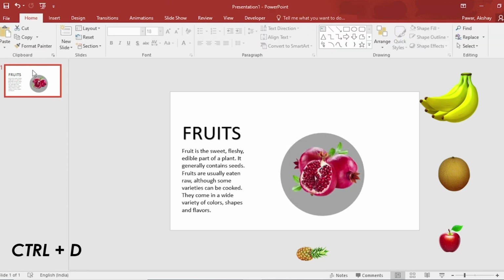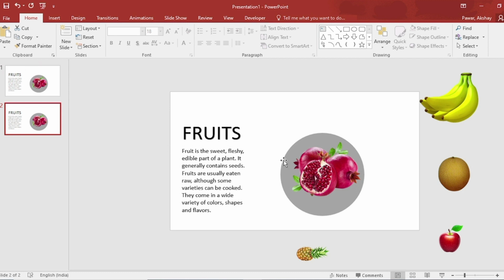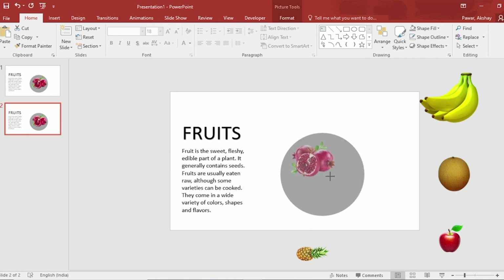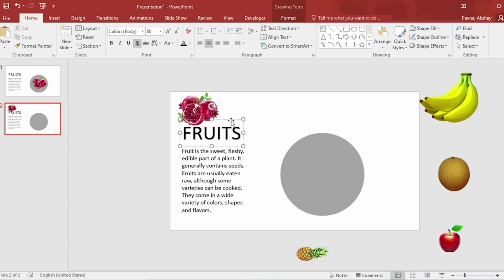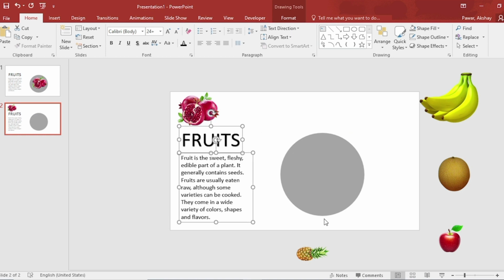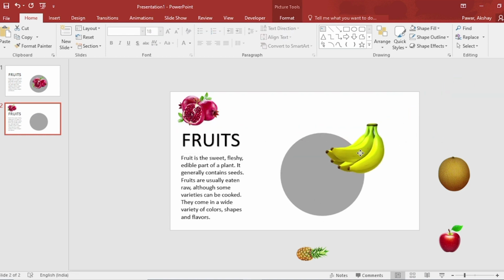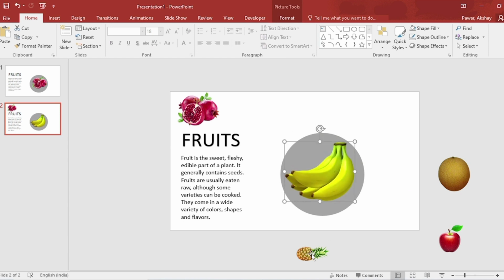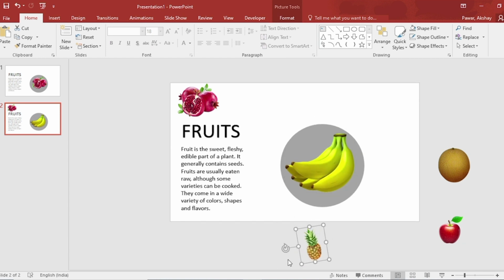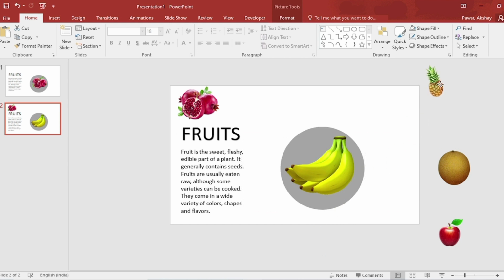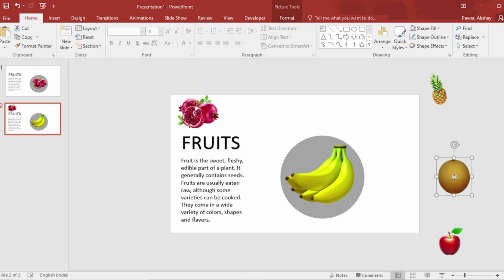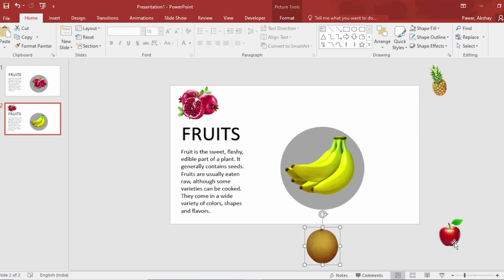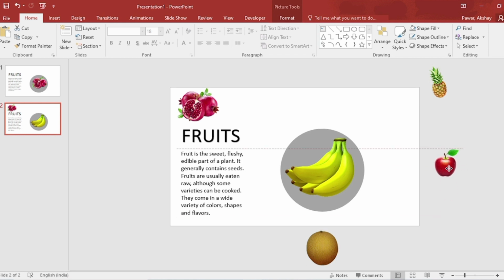Select Slide, duplicate. Select this one, reduce the size. Place it here. Place it here. Increase the size. Select this, rotate it. Place it here. Select this and place it.